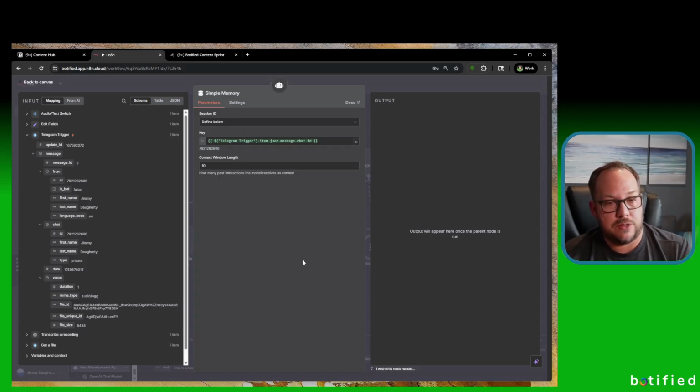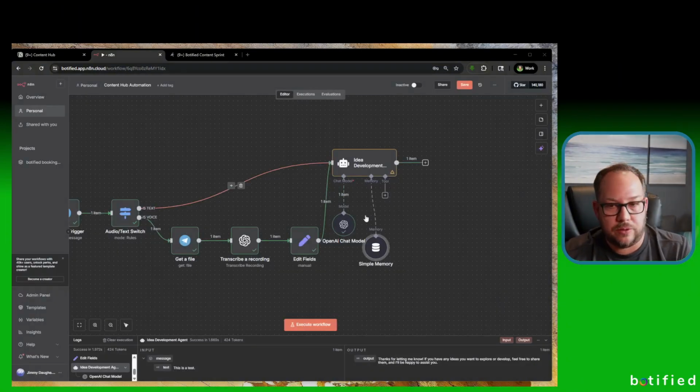If you foresee yourself having many interactions in developing the idea, then set it to a higher number, something like 10. I wouldn't go much more than that. So that is now all set. So there should be something here that is going to have memory now, and it's going to be able to remember the conversations that are going on.